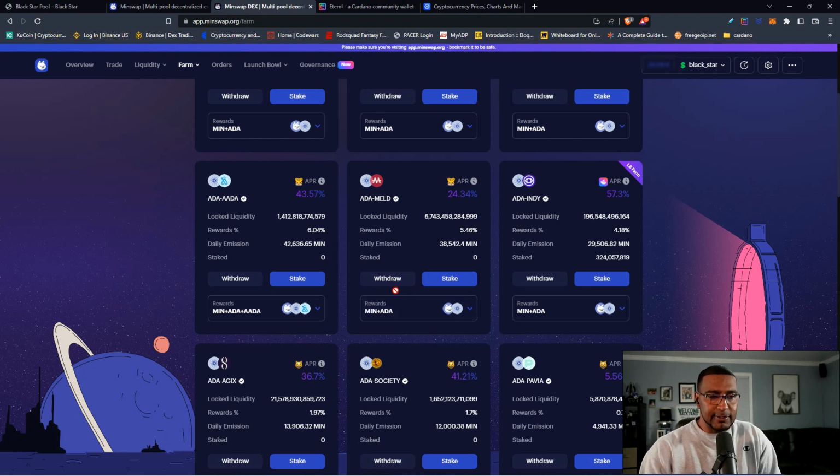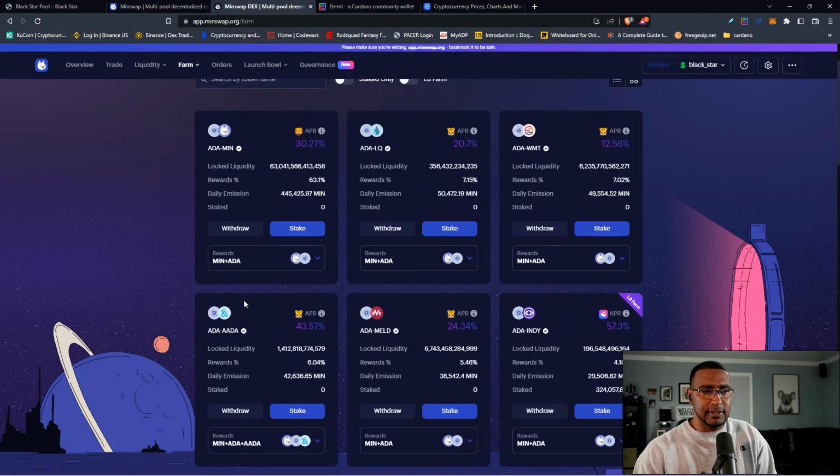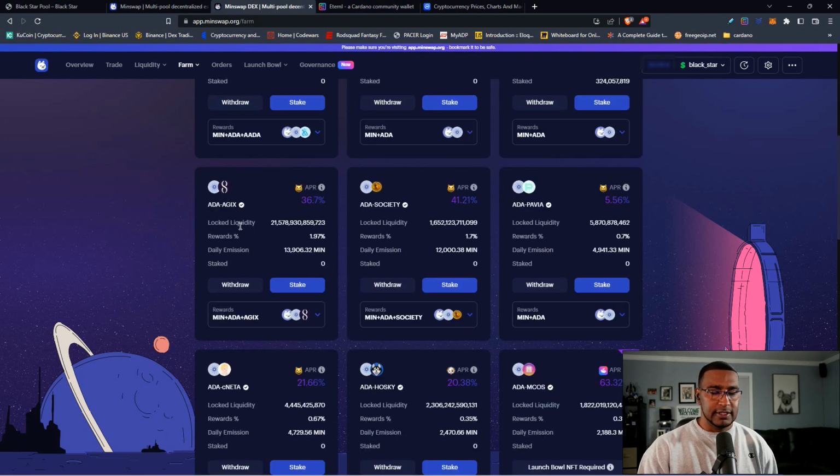I have my doubts about Meld, but Meld is starting to come through. In just my opinion, ADA's come through. Obviously, the Min platform is number one. Liquid Finance, we're still waiting for them to provide their DApp, which is coming soon. They have their testnet launched, and then World Mobile Token. Singularity Net, AGIX is also pretty good.